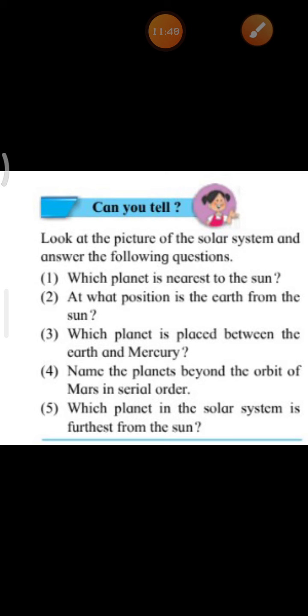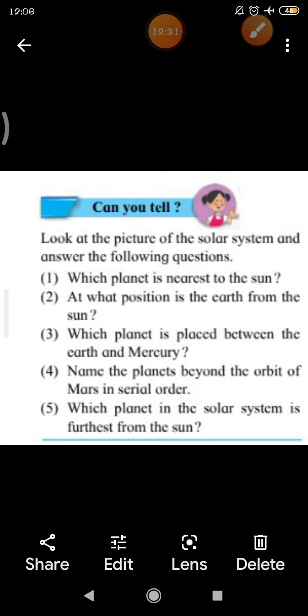Name the planets beyond the orbit of Mars in serial order. They are Jupiter, Saturn, Uranus, Neptune and Pluto. Then which planet in the solar system is farthest from the sun? Farthest means far away. Yes, the planet Pluto.